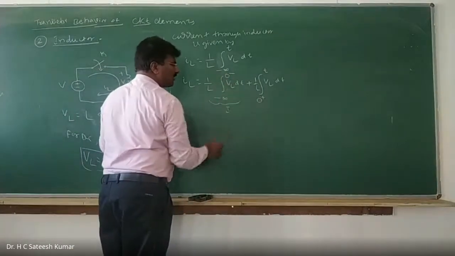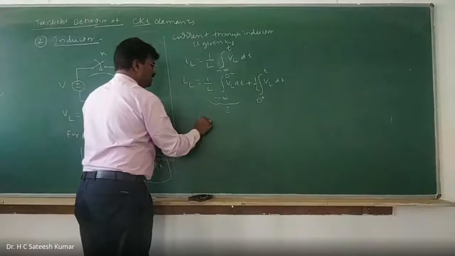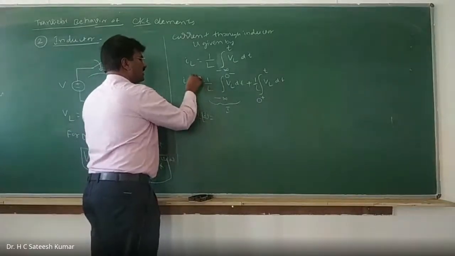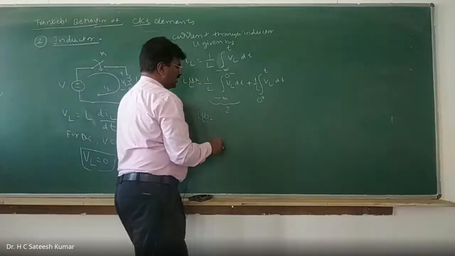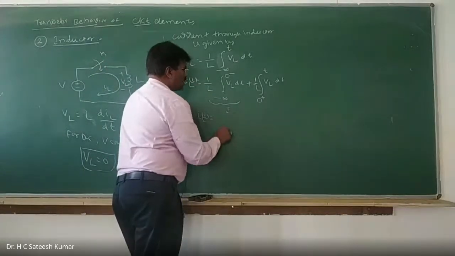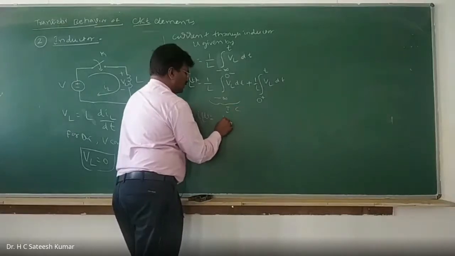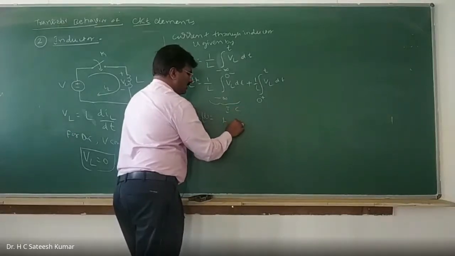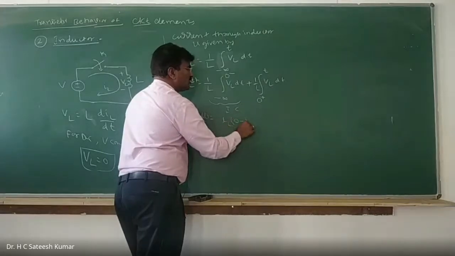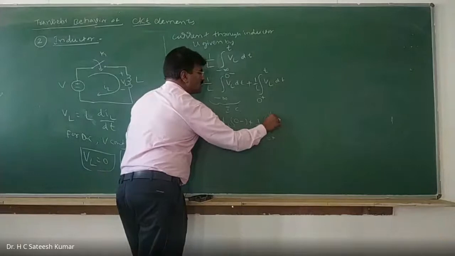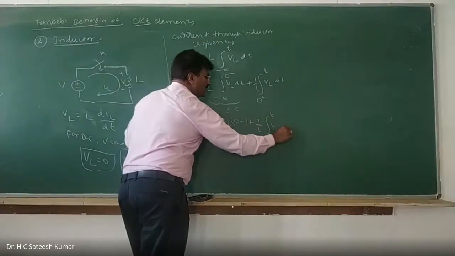So IL of t is equal to the initial condition IL of 0 minus, plus 1 by L into the integration from 0 plus to t of VL dt.